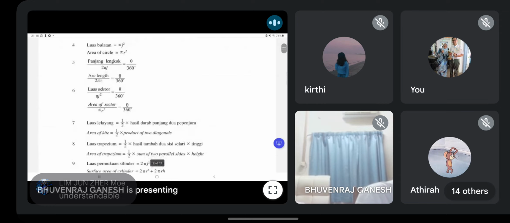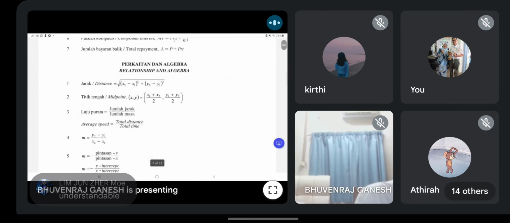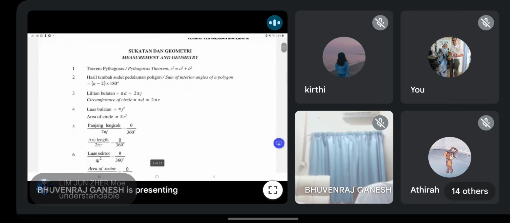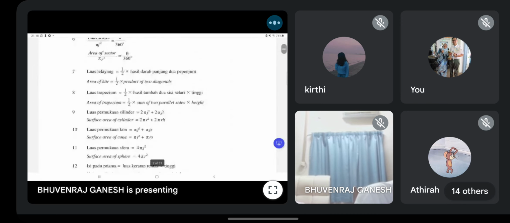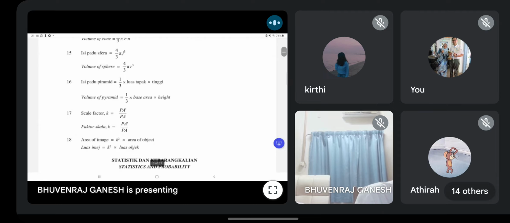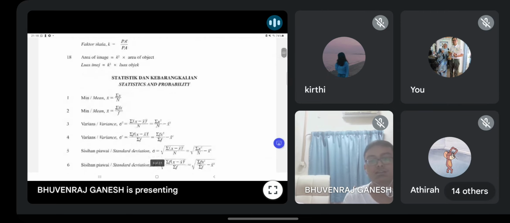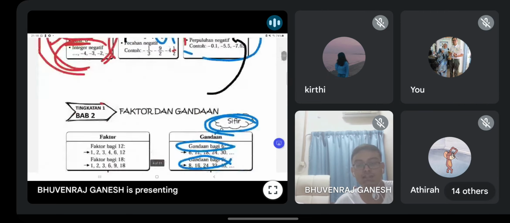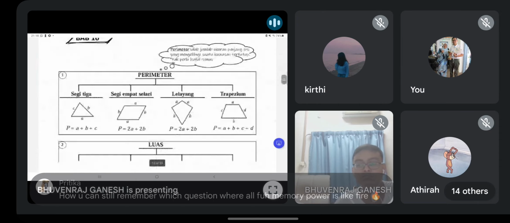Rhombus. I don't think so. Kite, trapezium, cylinder. None. That's why, guys, a lot of people don't know. Tak ada dalam senarai rumus. Not given in SPM.